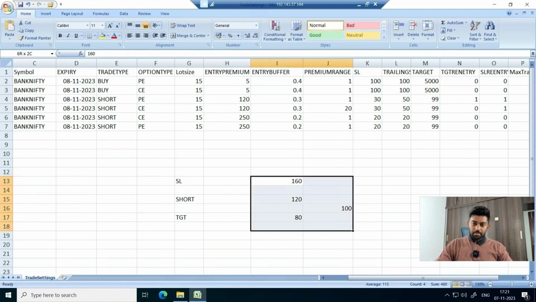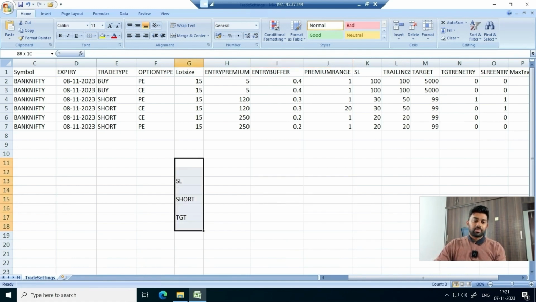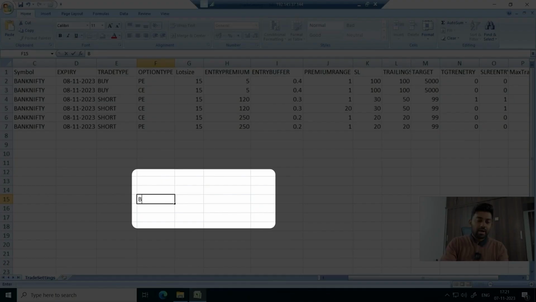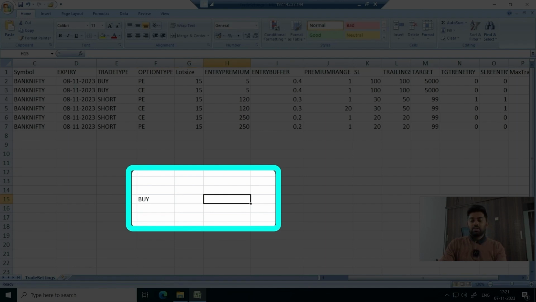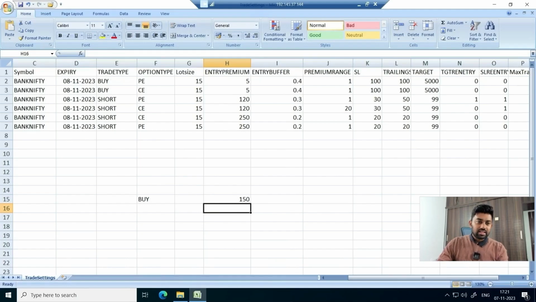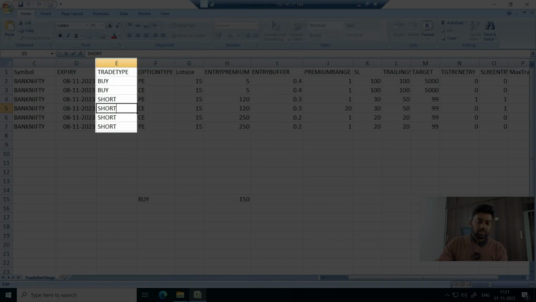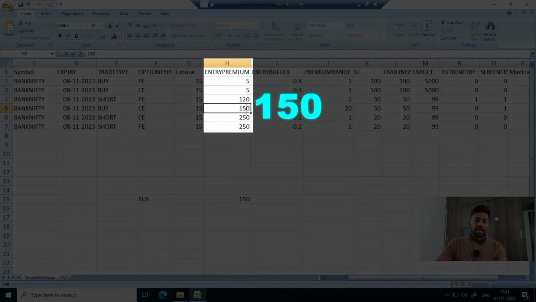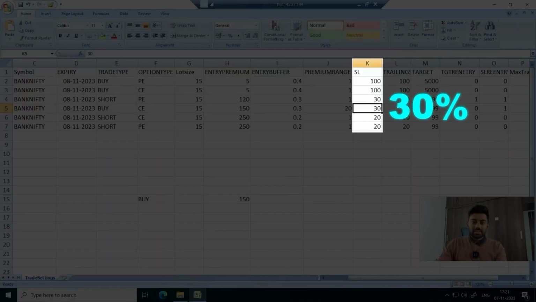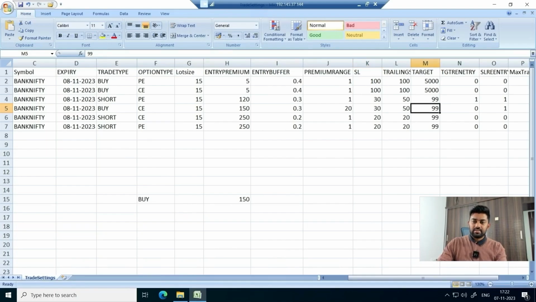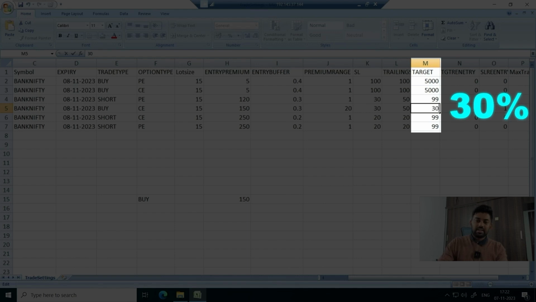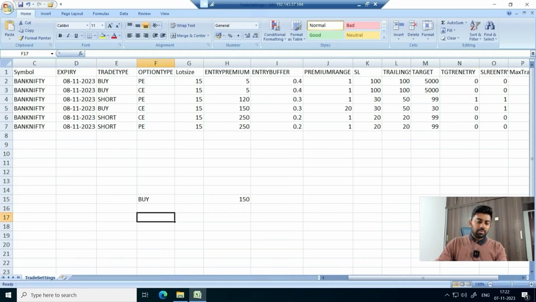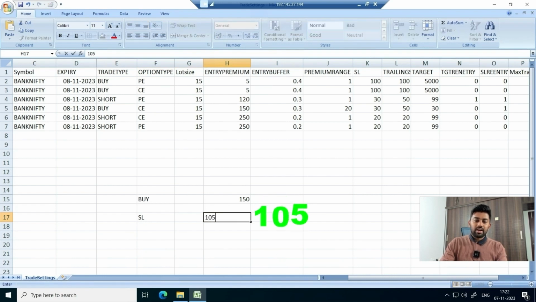To give you one more example, on the buy side, let us say I want to have a buy leg at maybe 150 rupees premium. I'll just write it simultaneously here as well so that you can understand how it is written. I'll write a buy call whose premium is, let us say, 150, and I want to keep a stop loss of 30% and a target of, let us say, 30%. Let us keep it very simple. So now stop loss becomes 105, target becomes 195.